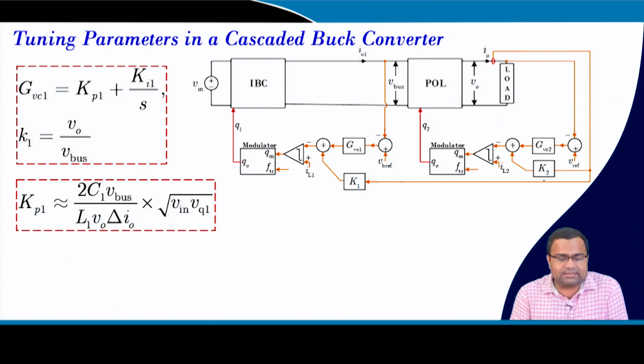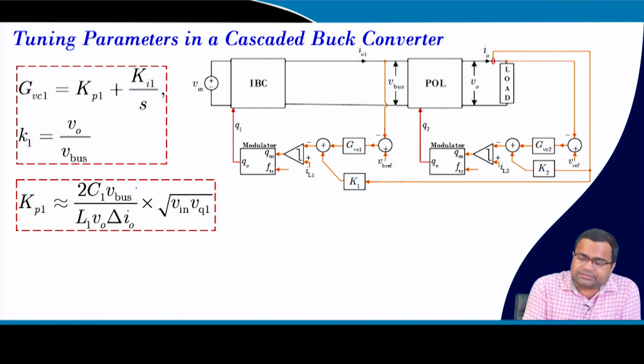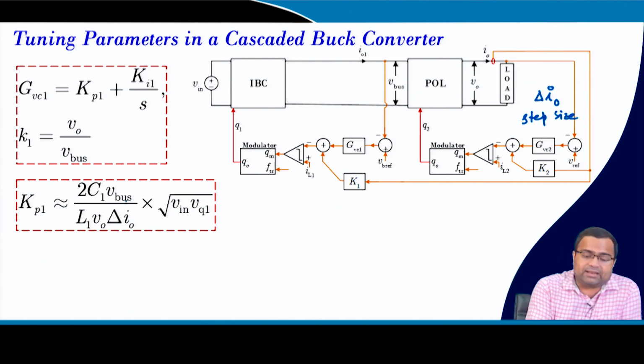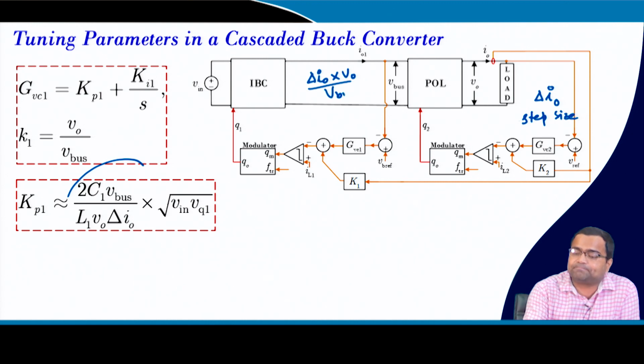Now, we can apply this tuning parameter. For the first stage, the tuning parameter comes from the load step size, that means if it undergoes a delta load step size, then we can easily apply. But remember, we are talking about the first stage, right? If there is a delta I0 load step, here it will be reflected as delta I0 into V0 by V bus.